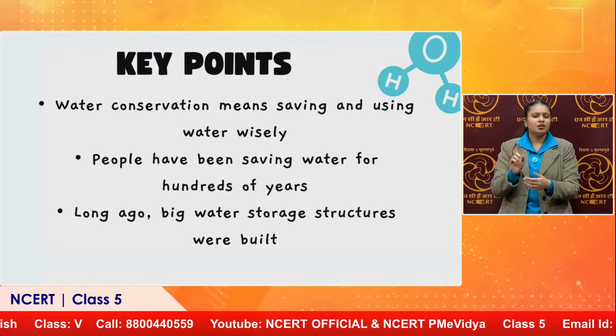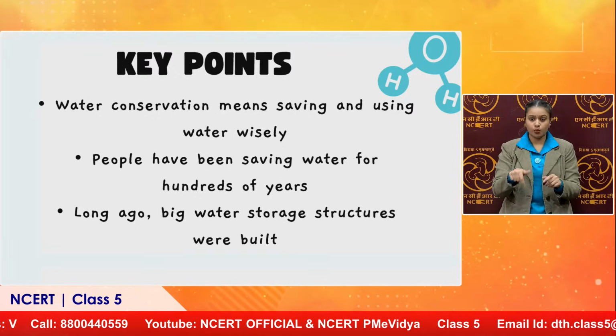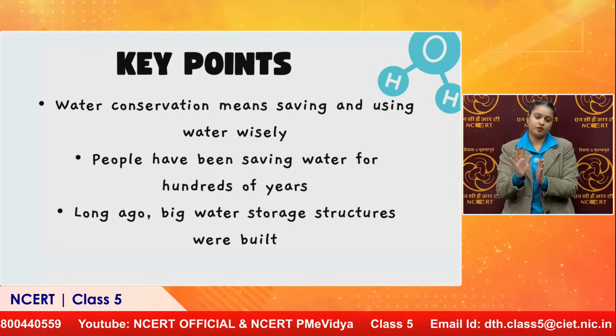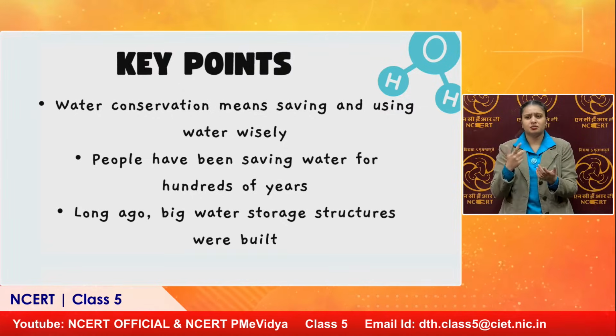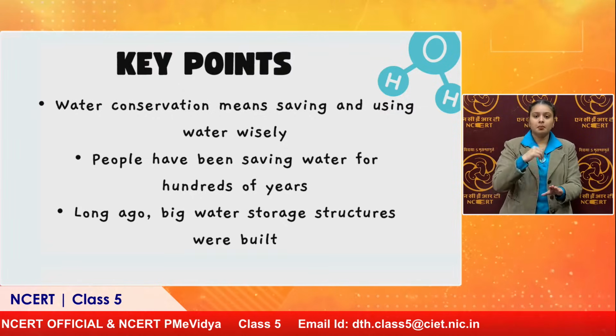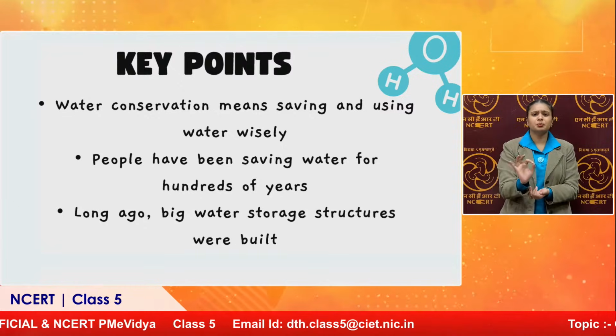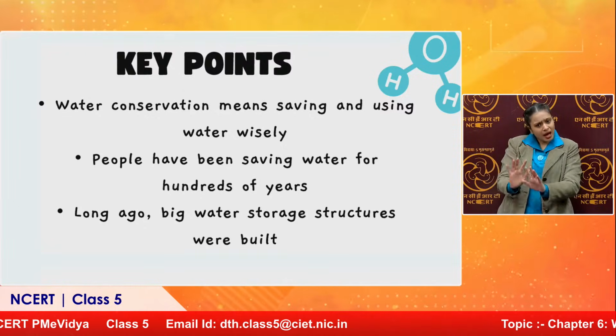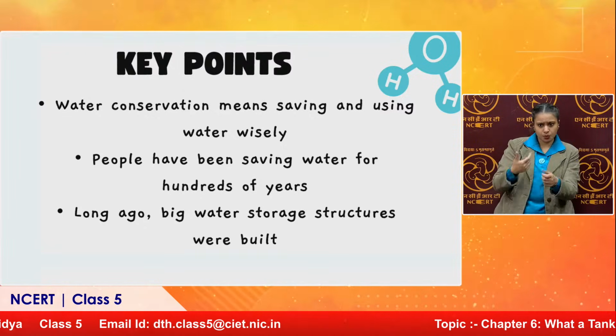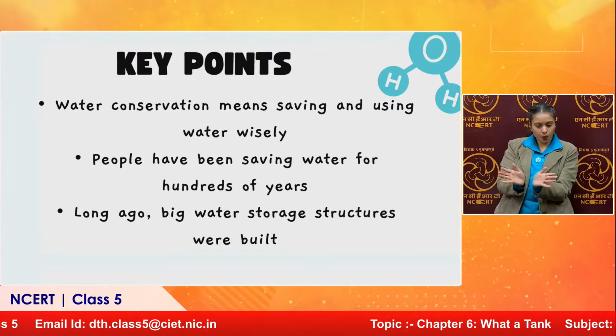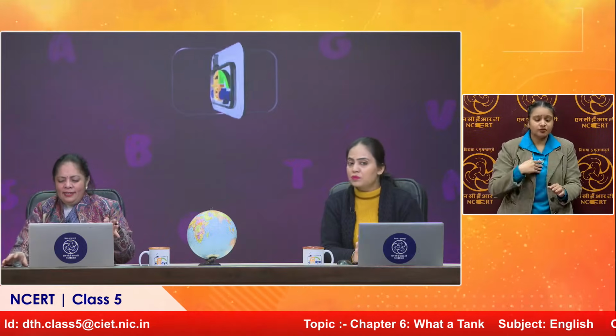We have to use water wisely, and people have been saving water for hundreds of years. It is not the latest concept. Earlier, they used to make storage structures, wells, ponds, lakes, bowlies to conserve water, and these structures helped them accumulate water and even save the city and town from floods.